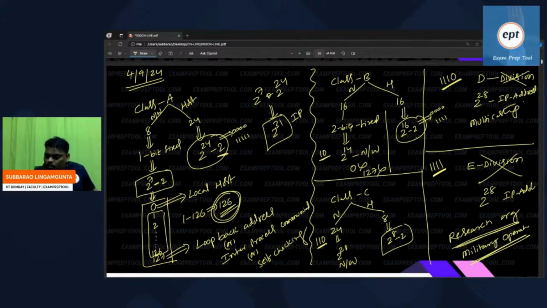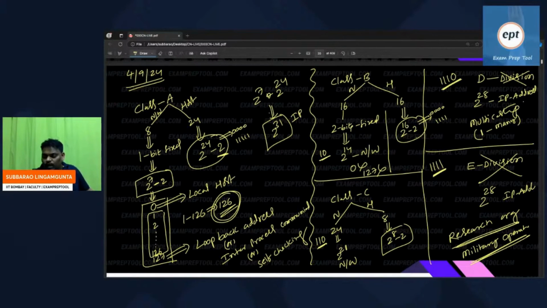Someone is asking what is multicasting. Remember, multicasting means one to many. I want to send one mail from me to 10 more people, not all people. That is called multicasting. If I am sending one mail to one person, that is called unicasting.